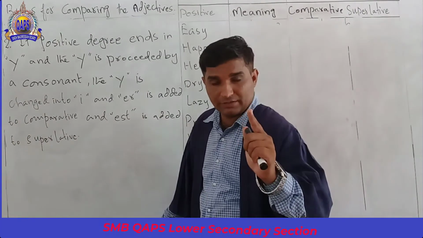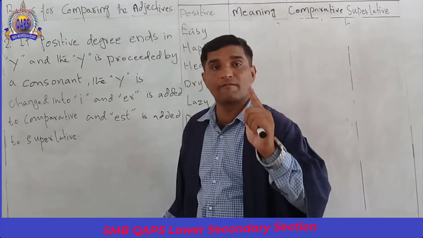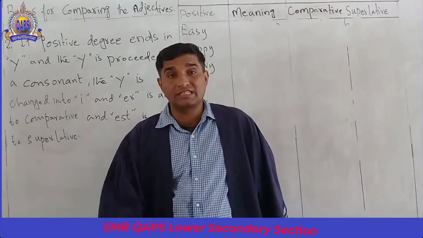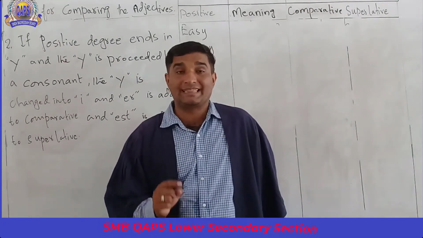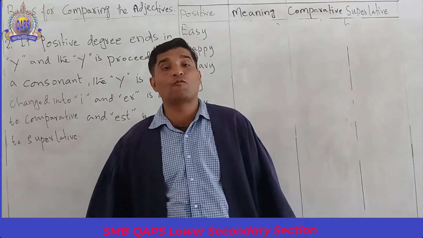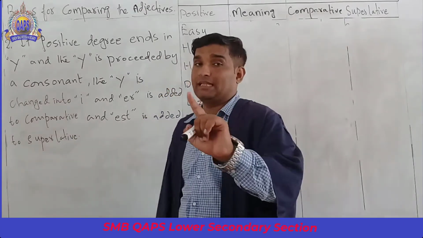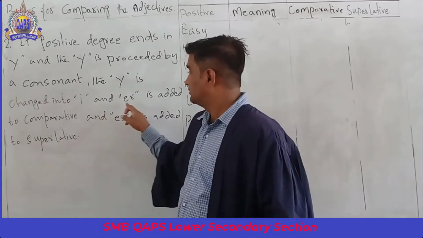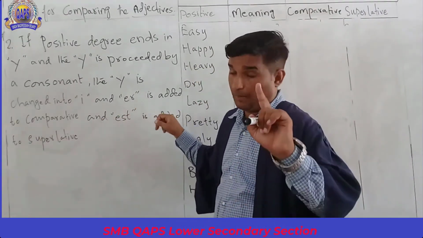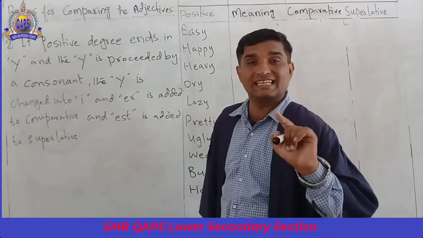If the positive ends in y, which is preceded by a consonant, then the comparative will be formed by changing y to i and adding er, and the superlative by adding est.